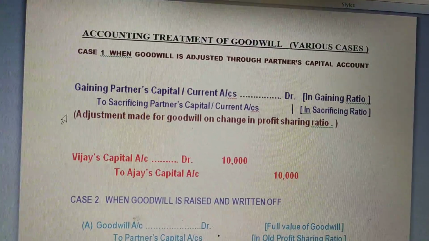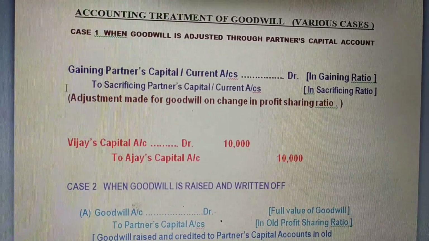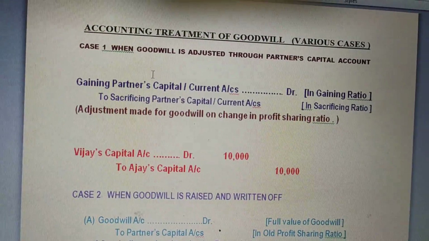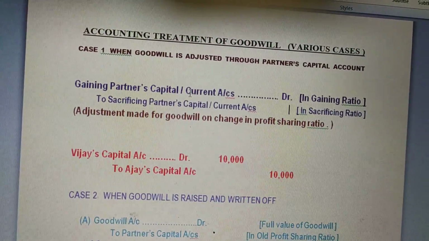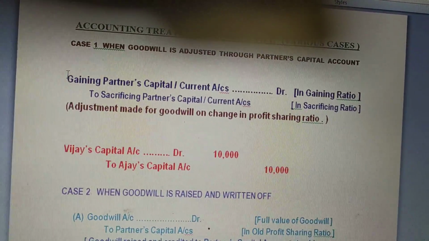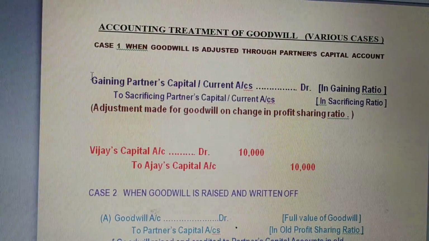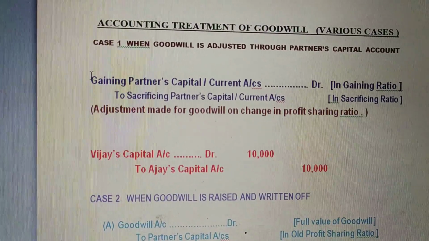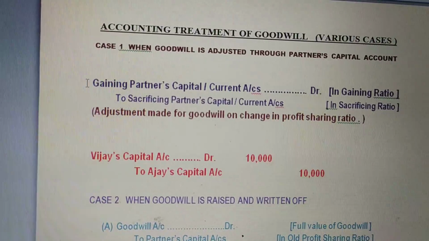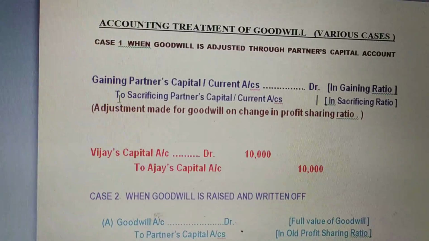So the company will pass this journal entry: gaining partner's capital or current account debit to sacrificing partner's capital or current account. Here the term current account, I will tell you the use of this term later. Here we focus only on our journal entry. So what does it mean? From the gaining partner's account we take the amount and add this amount to the sacrificing partner's account.